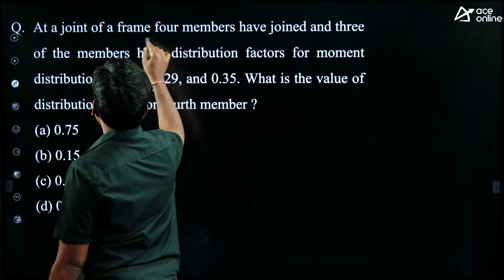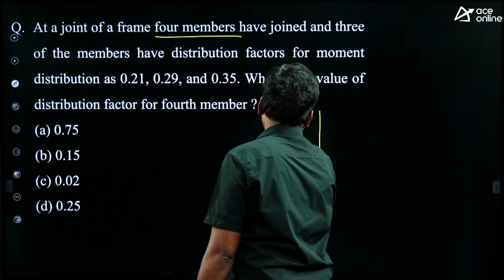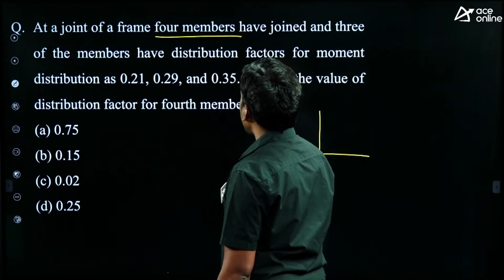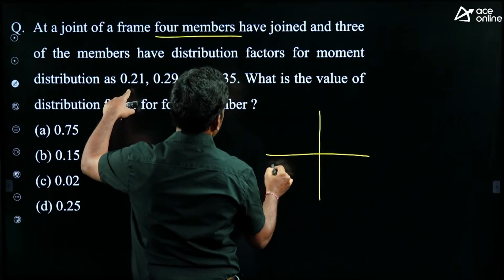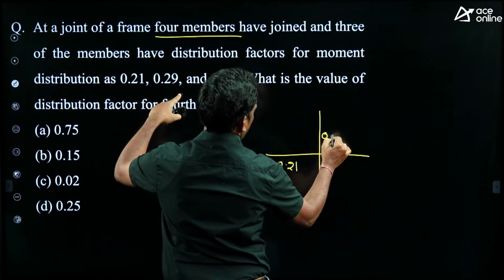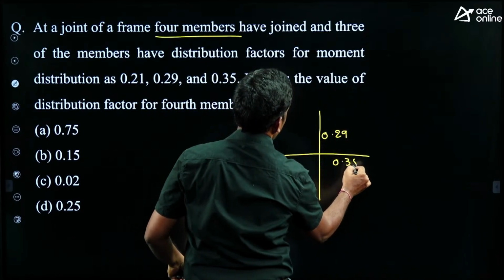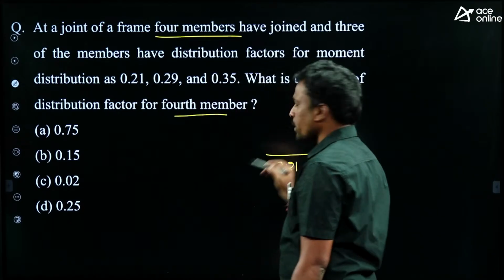Next. At a joint of a frame, 4 members have joined. Three members have distribution factors given: for this member 0.21, for this member 0.29, and for this member 0.35. What is the value of distribution factor for the 4th member?